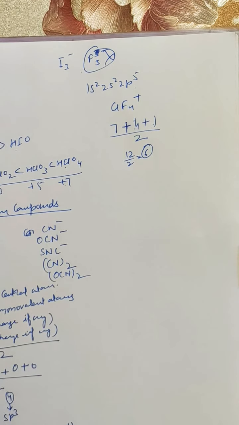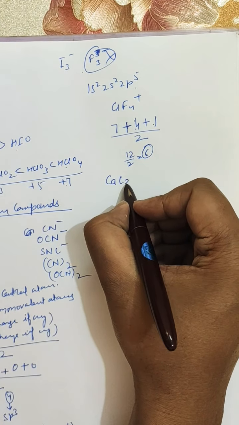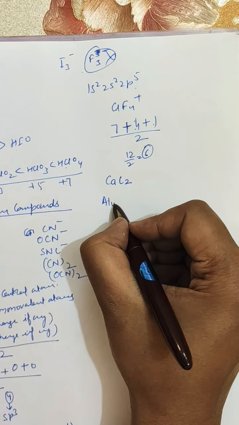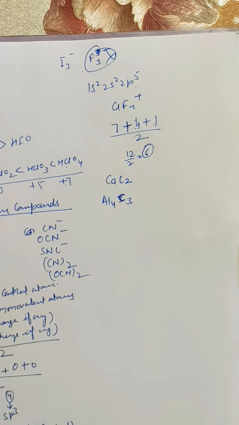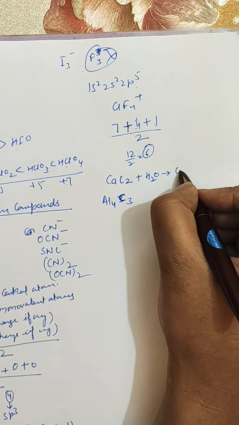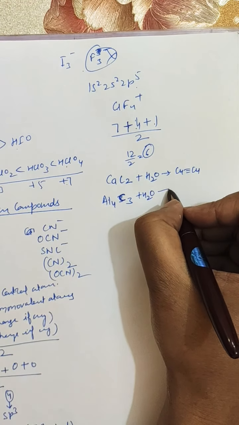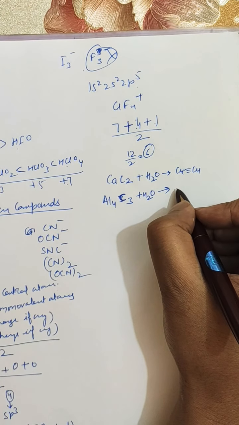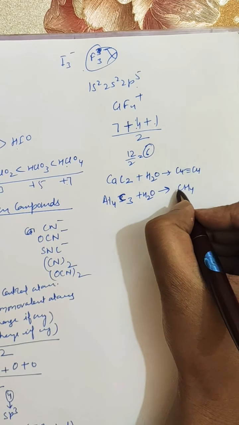You can be asked how calcium carbide and aluminium carbide, Al4C3, differ. If you hydrolyze calcium carbide, it will result in the formation of acetylene. If you hydrolyze aluminium carbide, it will result in the formation of methane, CH4.